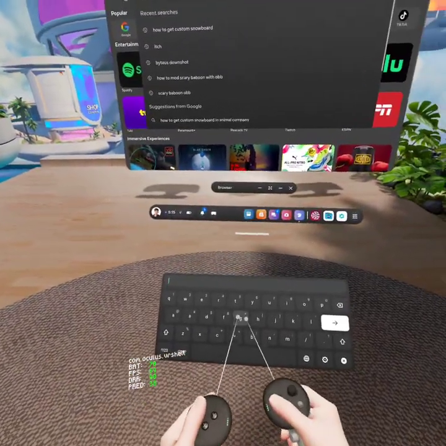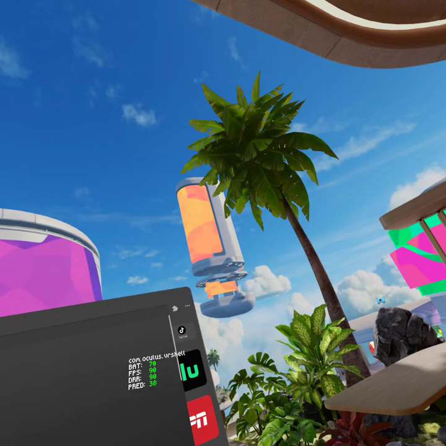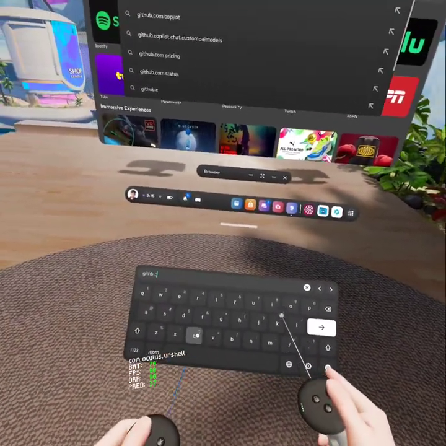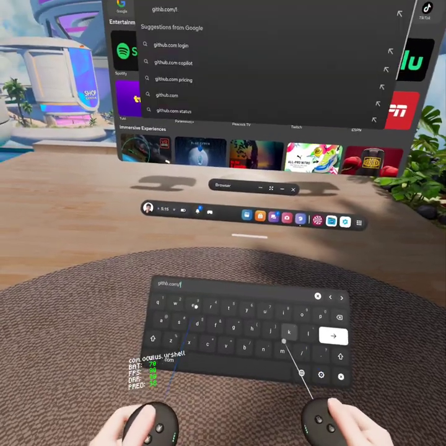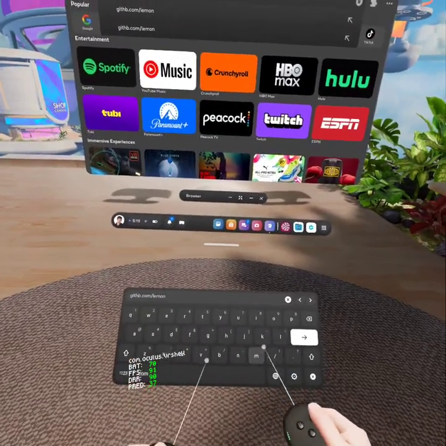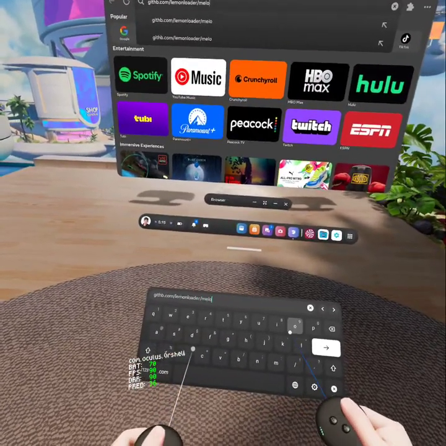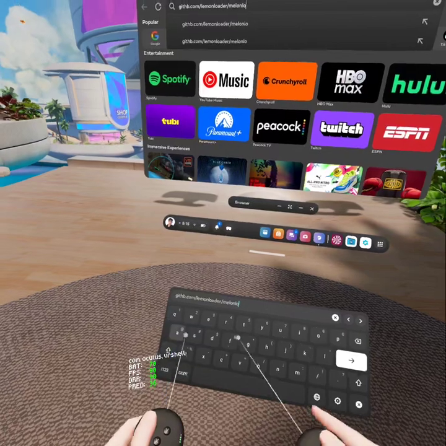So first, open your browser, then go to github.com slash LemonLoader slash MelonLoader.